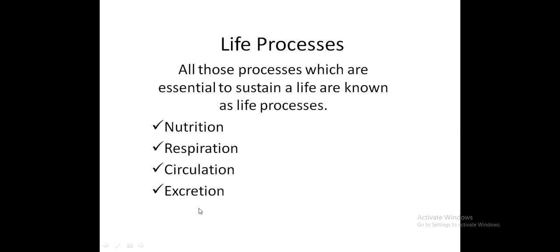So here at the end, we will talk about excretion. Now, you may focus on these things: these are the essential parts without which a person cannot survive. So these are nutrition, respiration, circulation, and excretion, which are essential to sustain our life, and these processes are known as life processes.